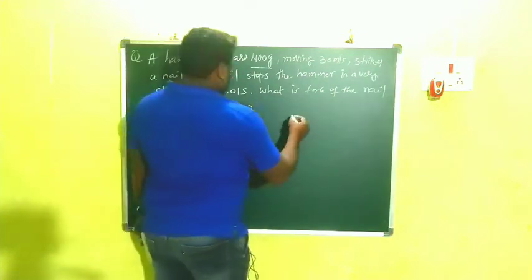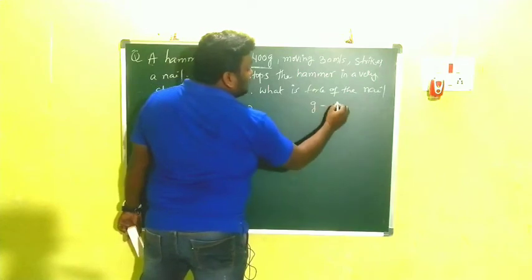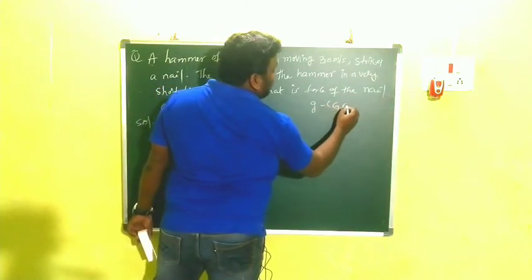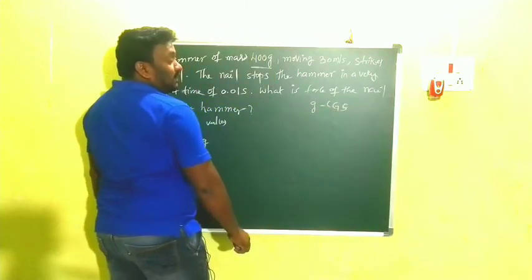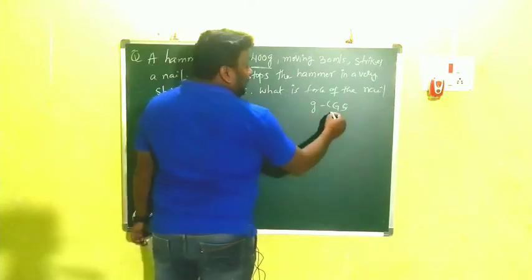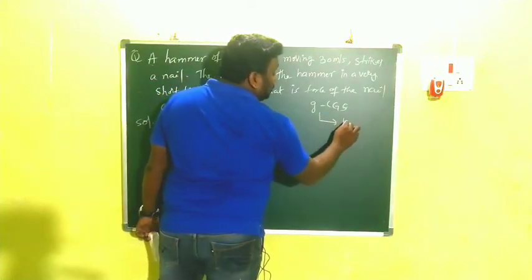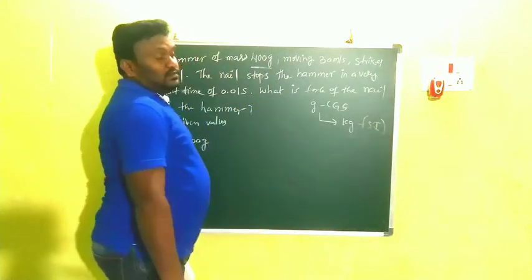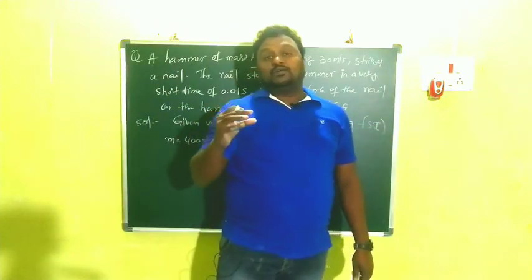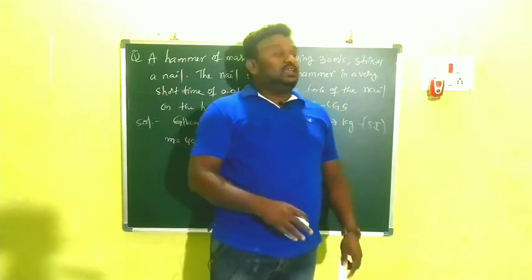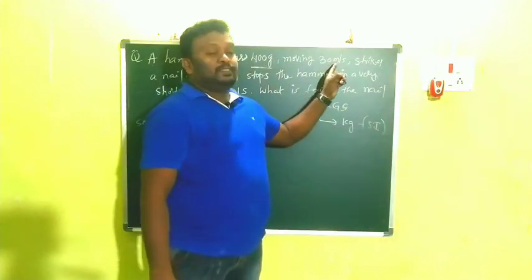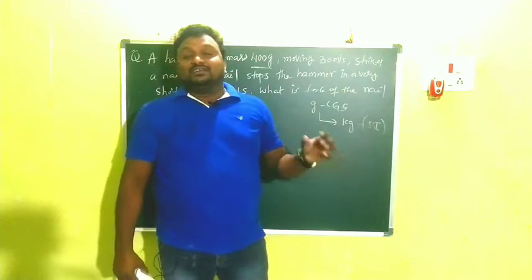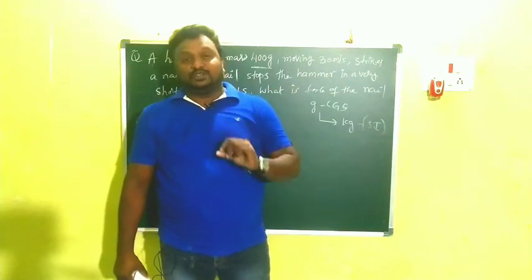Here gram is the CGS unit. You may change the grams into kgs like SI units. In problems, if all are given, 30 meter per second, meter per second is the SI unit.